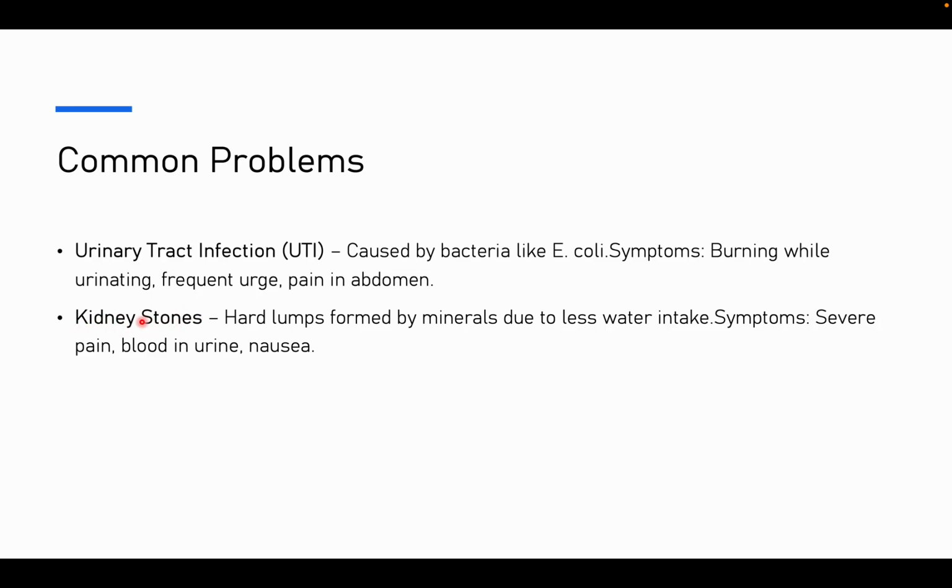And how do we get kidney stones? Not that you eat rice and there was a stone in that. No. They are hard lumps formed by minerals due to less water intake. You drink less water or you drink hard water also, I think. You get kidney stones. So that's the reason why they tell you to drink 1 liter of water, 2 liters of water, 3 liters of water.